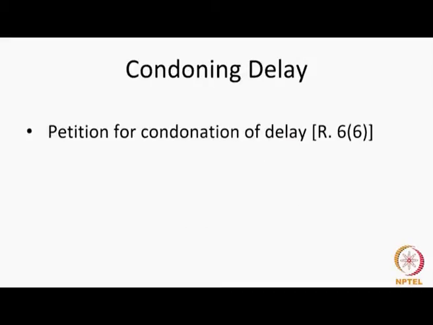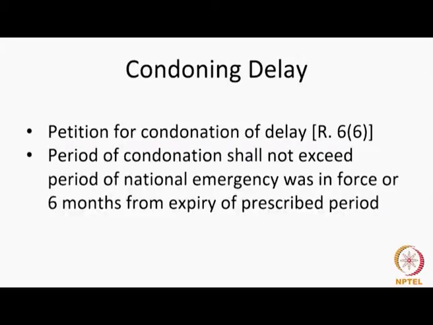There is a new provision on condonation of delay, or condoning delay. There is a petition for condoning delay. Now, the controller is given the power to condone delay in transmission and resubmitting of documents to the patent office. Now, the period of condonation shall not exceed the period the national emergency was in force or 6 months from the expiry of the prescribed period. Normally, if there is a national emergency, there could be a moratorium on doing certain acts.